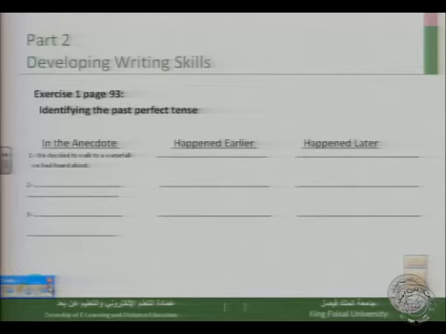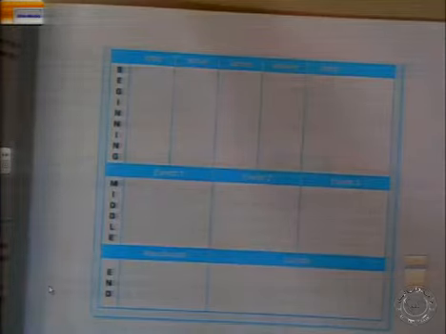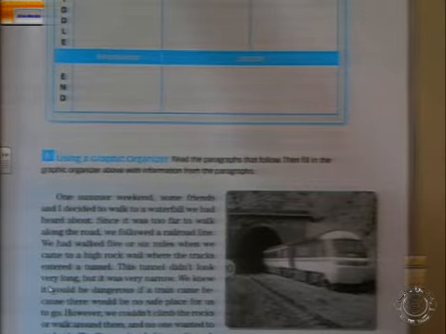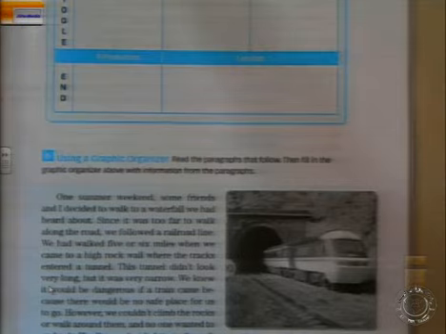So if we go to the anecdote that we have on page 89, we start reading the anecdote. It says, one summer weekend, some friends and I decided to walk to a waterfall we had heard about.